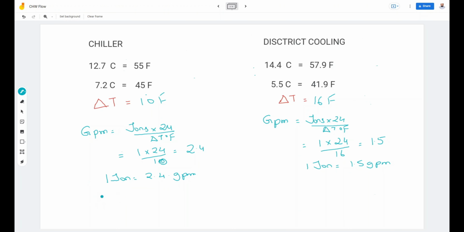So 1000 tons is equal to 2400 GPM, whereas in the district cooling application 1000 tons is equal to 1500 GPM.